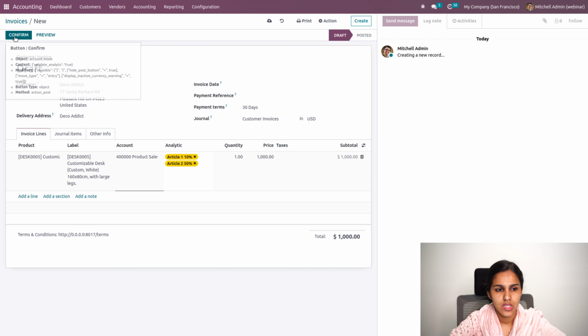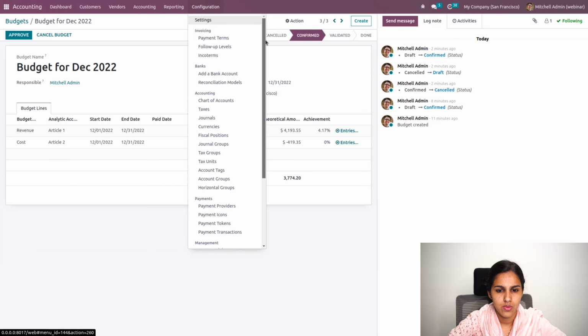Okay, now 10% will be affected in article 1 and 50%. So basically they will be affected in the practical amount of our budget as well.